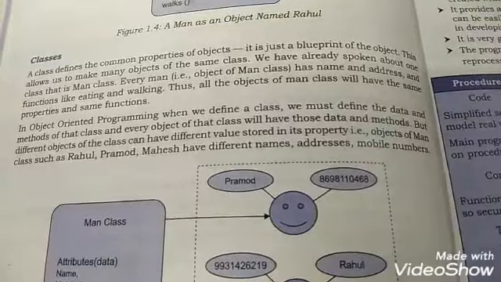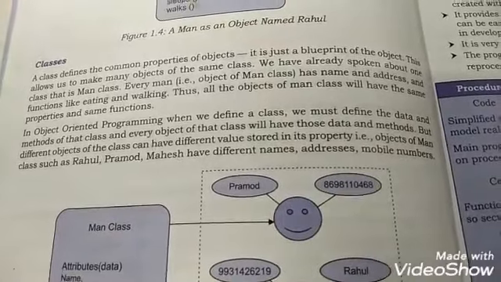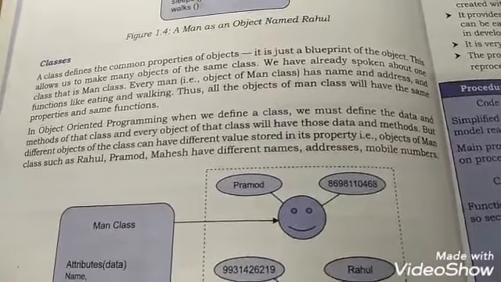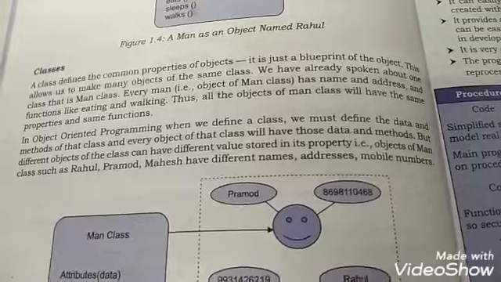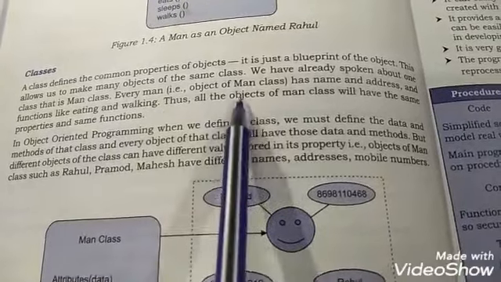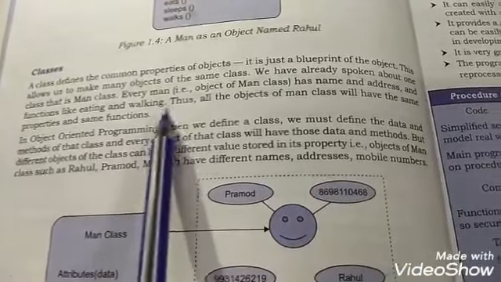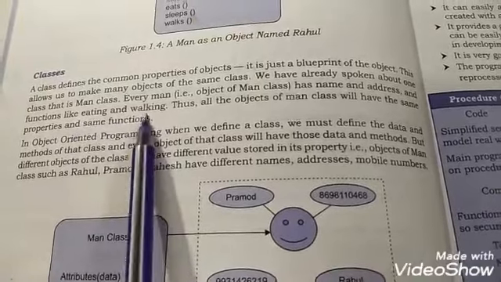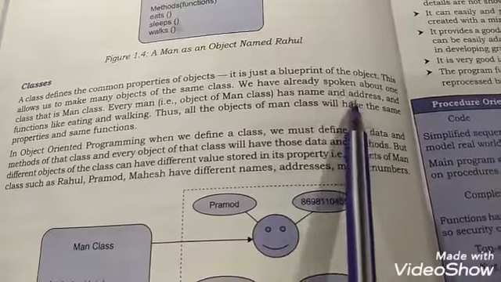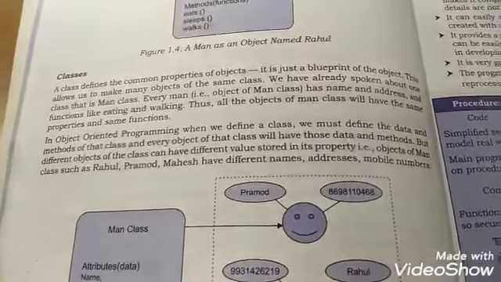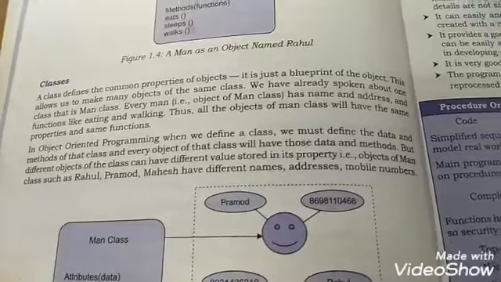Suppose boy is a class, then an example of boy may be Rahul, and Rahul is an object of the boy class. Like that, every object of the men class has a name and address and functions like eating and walking. Eating and walking are the functions or methods, whereas name and address are the data or attributes. Thus, all the objects of the men class will have the same properties and the same functions.